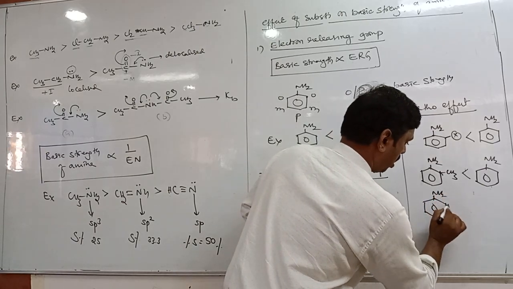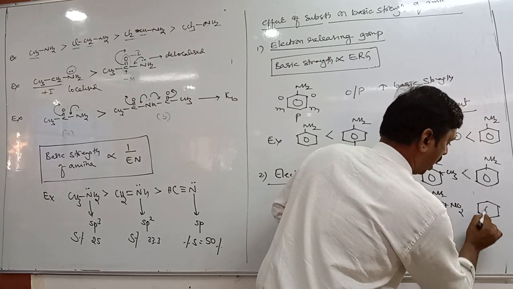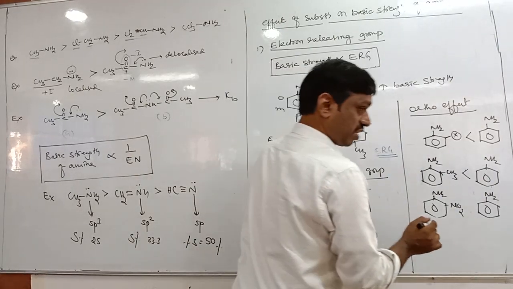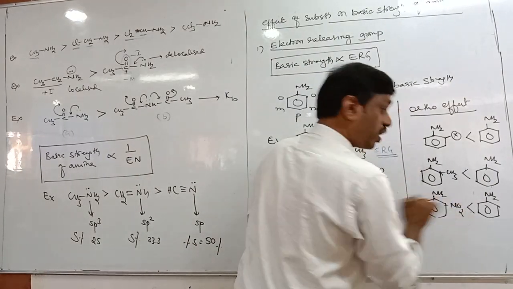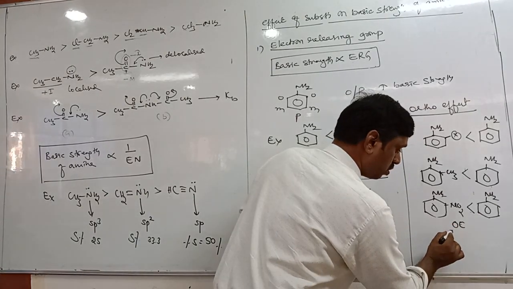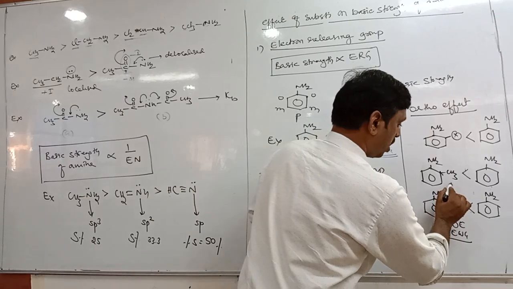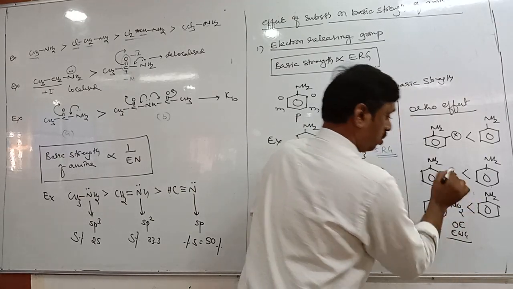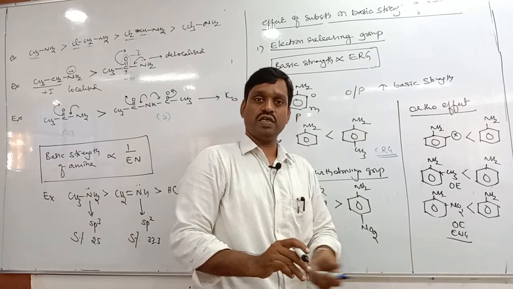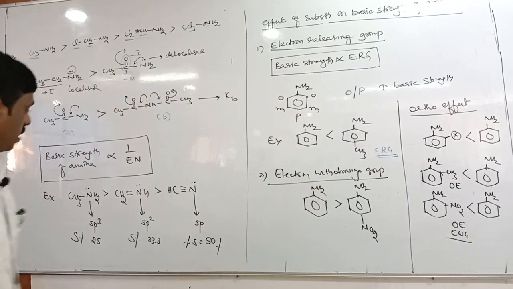Now let us take aniline, ortho nitroaniline and simple aniline. Tell me, among ortho nitro aniline and aniline, which is more basic? Again aniline. Because of what? Here there is an ortho effect as well as an electron withdrawing group. Both are there. Here, what effect? It is only the ortho effect. So due to ortho effect, this is less. Here both effects are there. So like that, ortho effect is very, very important. Do you understand?